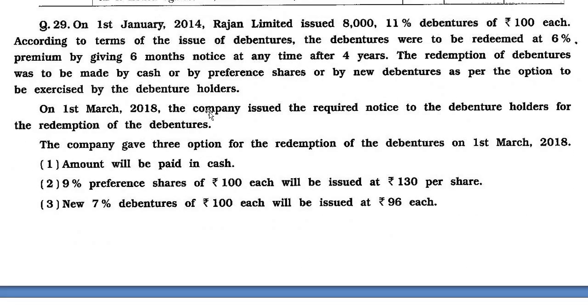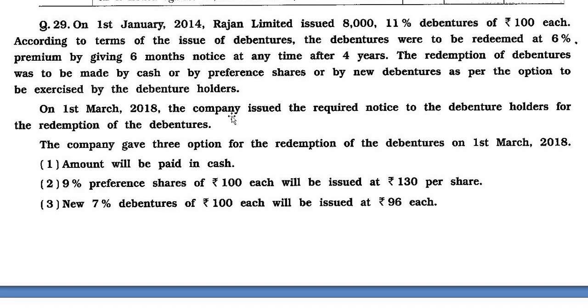Now, question number 29. On 1st January 2014, Rajan Limited issued 8,000 11% debentures of rupees 100 each. According to the terms of issue, the debentures were to be redeemed at 6% premium by giving 6 months notice at any time after 4 years. The redemption of debentures was to be made by cash or by preference share or by new debenture as per the option to be exercised by the debenture holders.